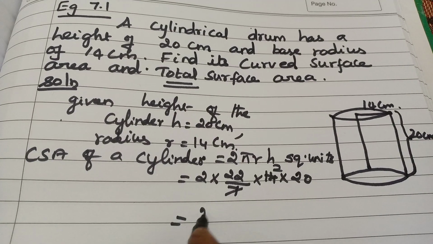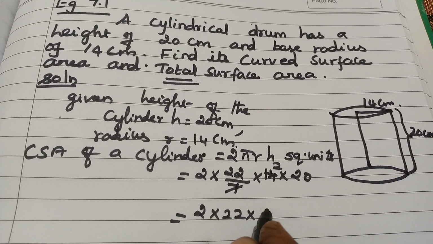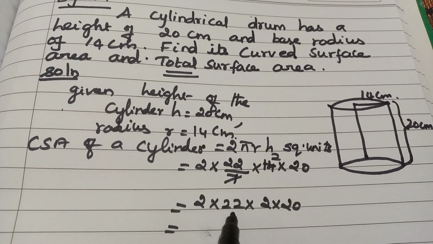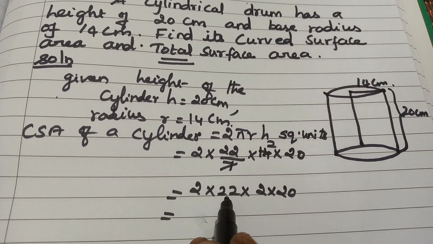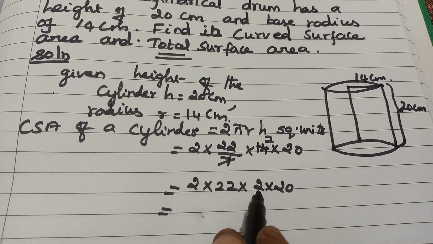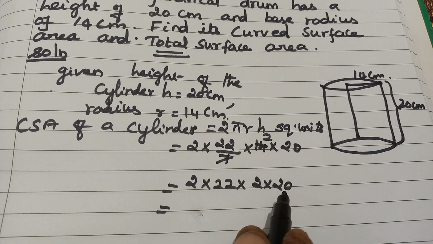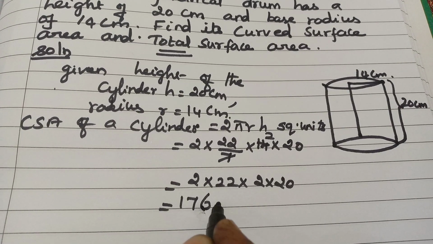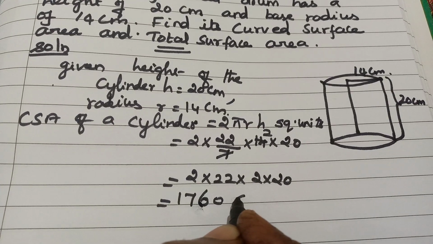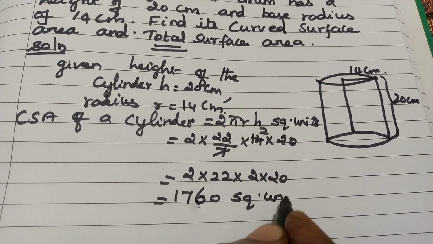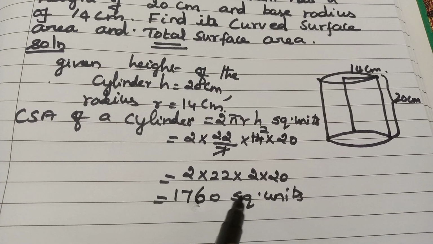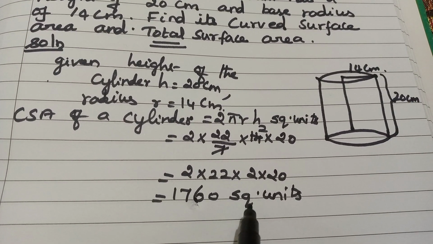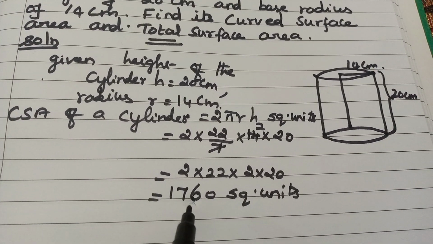Remaining value we have to multiply: 2 into 22 into 2 into 20. 2 into 22 is 44, 44 into 2 is 88, 88 into 20 we have 1760 square units. Okay, square units can be written, otherwise it is given in centimeter, no? So 1760 centimeter square can be written.